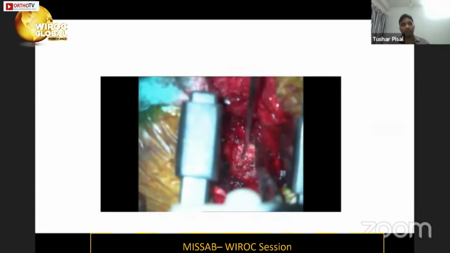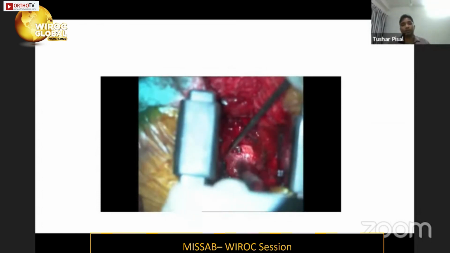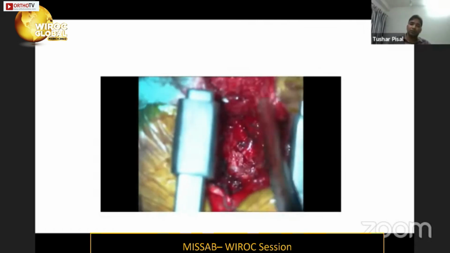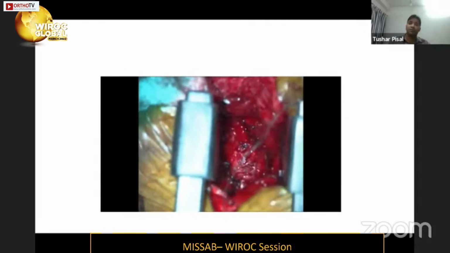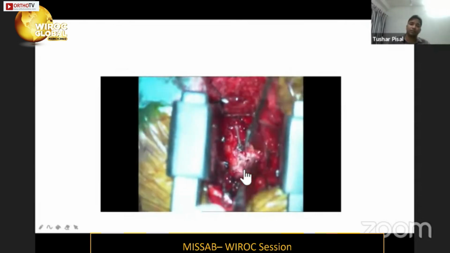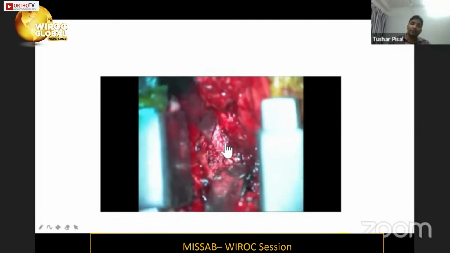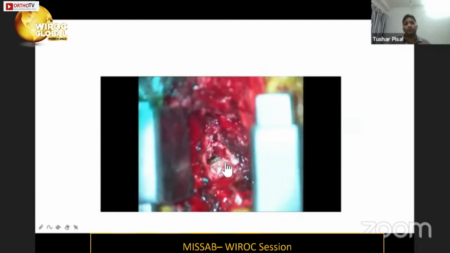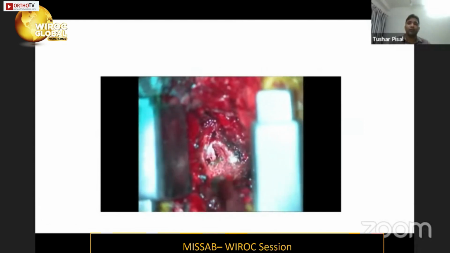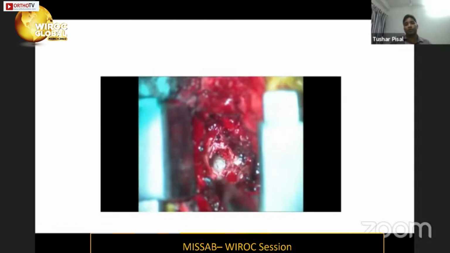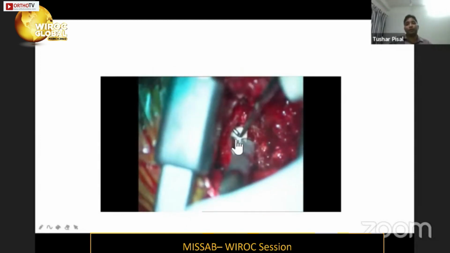You have to see whether the piece is significant or not, because sometimes we tend to under decompress. We think that the piece is out, but see, this is how this big piece was there in that foramen, in that lateral recess, which was compressing on the nerve. Then we retract the nerve with the help of nerve root retractor, and then typical like other MIS procedures, we use a curette, we use a shaver to enter the disc space, we clear the disc space, we remove the disc material, and then we put a cage along with a bone graft for the fusion purpose.